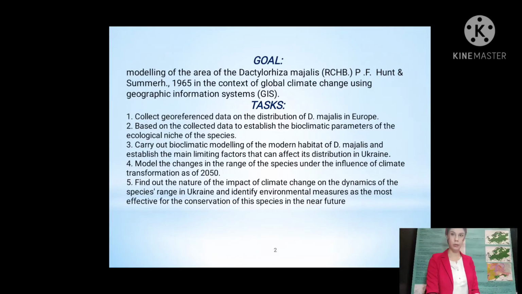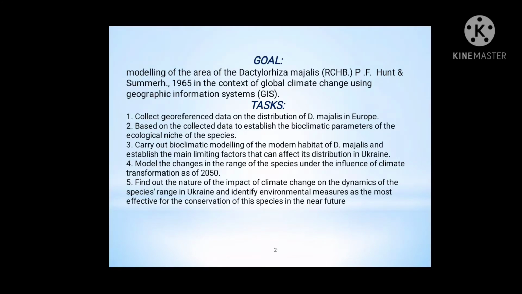That's why the aim of the research was modeling of the area of Dactylorhiza maialis in the context of global climate change using geographic information system. According to the aim, the following tasks were set.